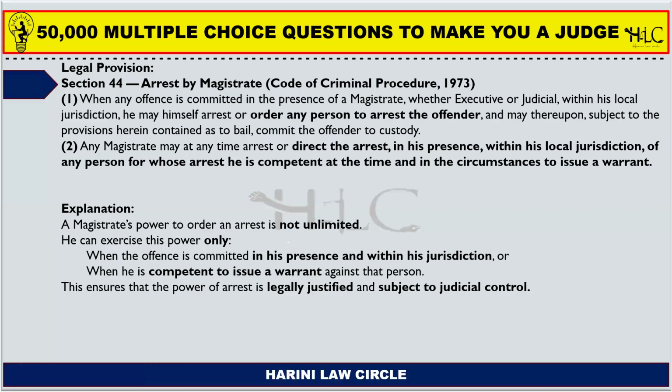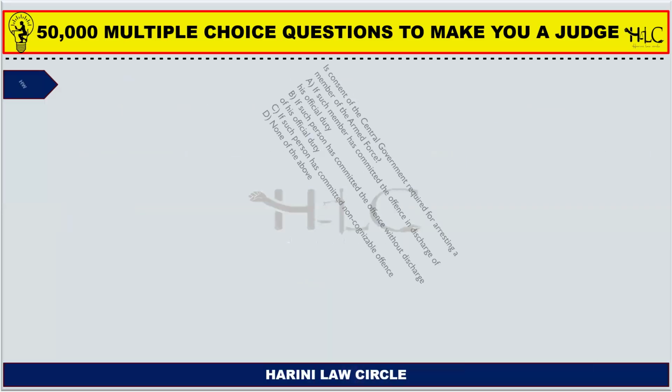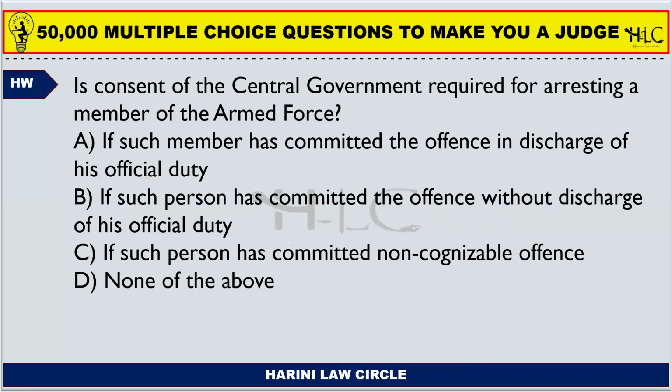So with this, this session ends, and here's the homework question for you. Is consent of the central government required for arresting a member of the armed forces? Option A, if such member has committed the offence in discharge of his official duty. Option B, if such person has committed the offence without discharge of his official duty. Option C, if such person has committed a non-cognizable offence. Option D, none of the above.